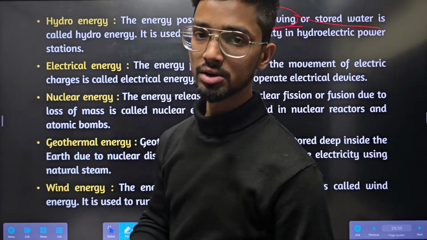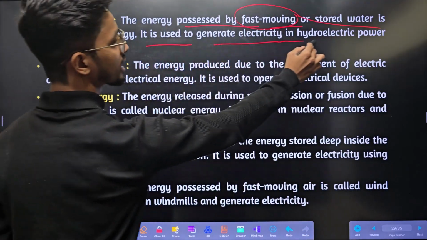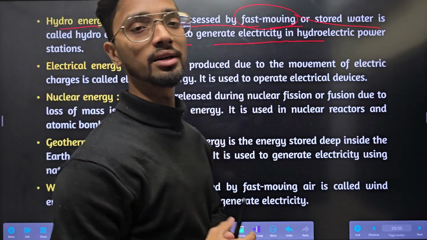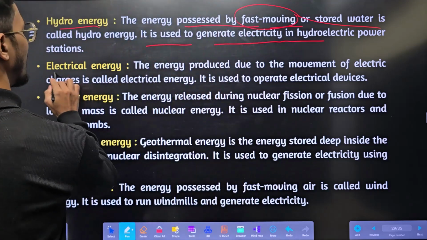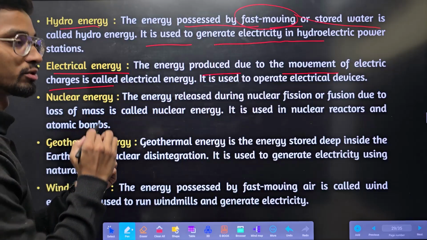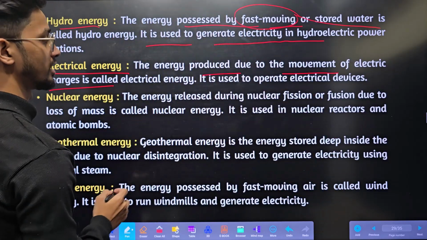Fast moving water or stored water. Energy due to water is nothing but hydro energy. It is used to generate electricity in hydroelectric power stations. From water we can generate energy. Electrical energy is due to the movements of electrical charges. If the charges move from here to here, there will be some energy generated. That is nothing but electrical energy.